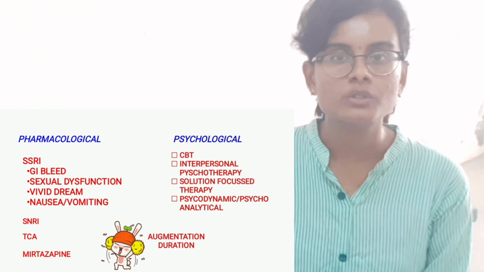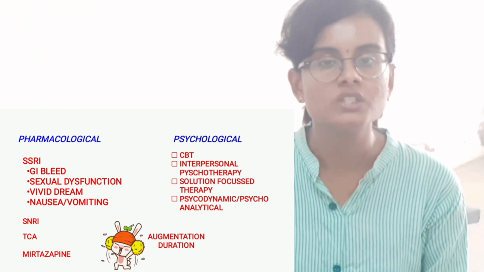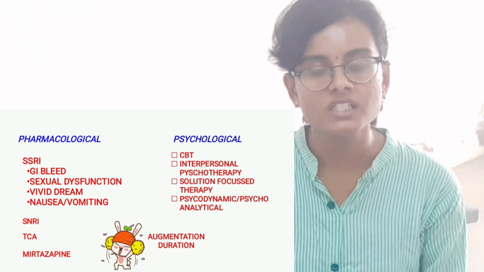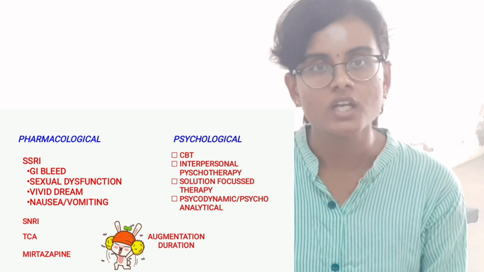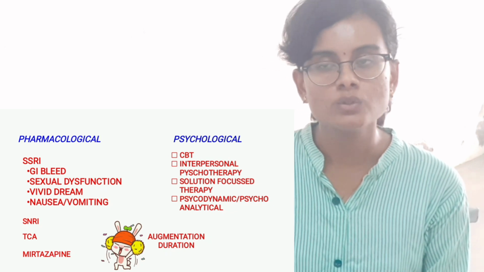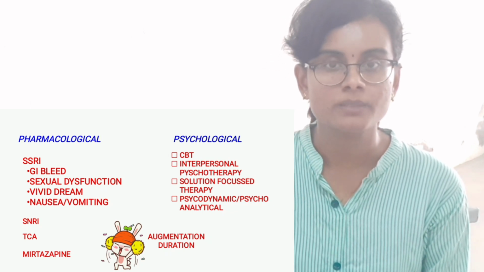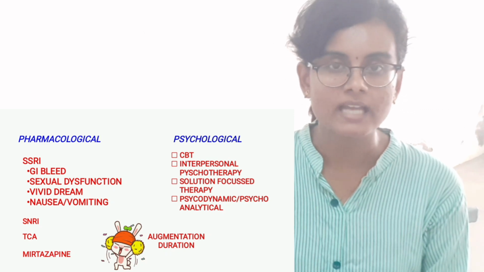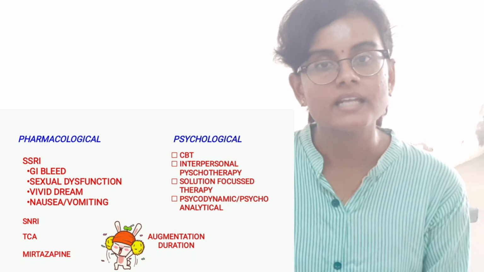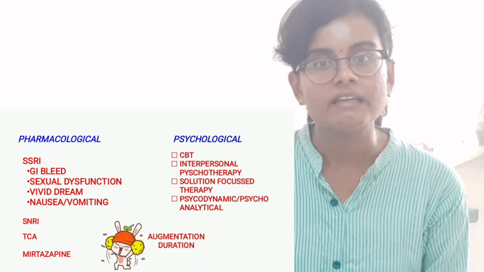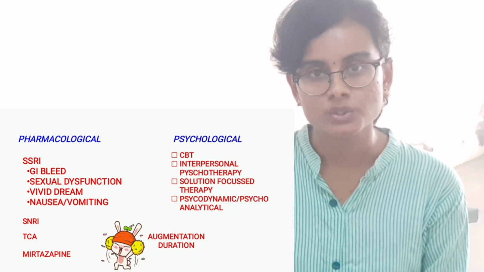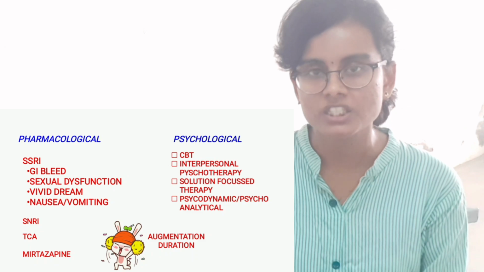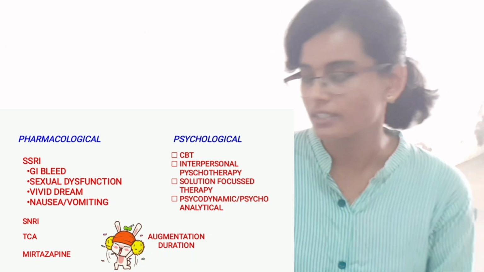So in patients with obesity, we use a drug called bupropion, which increases the dopamine and then noradrenaline. By increasing dopamine and noradrenaline, it acts as an antidepressant. But an important side effect is that it decreases the seizure threshold. So it is avoided in patients with previous history of seizure episodes.